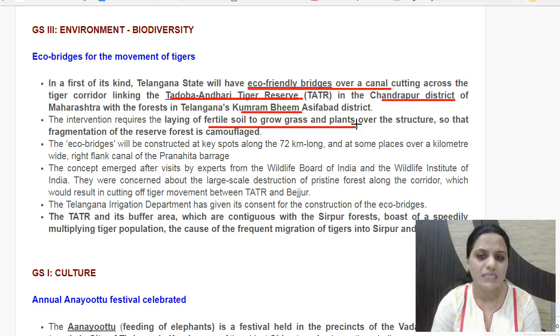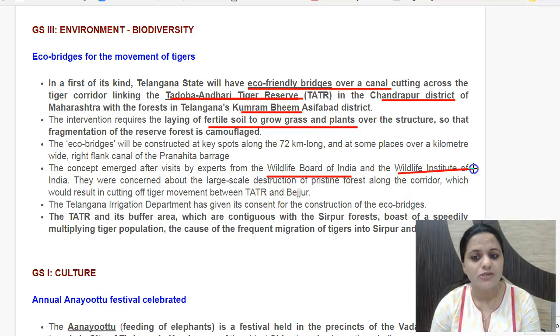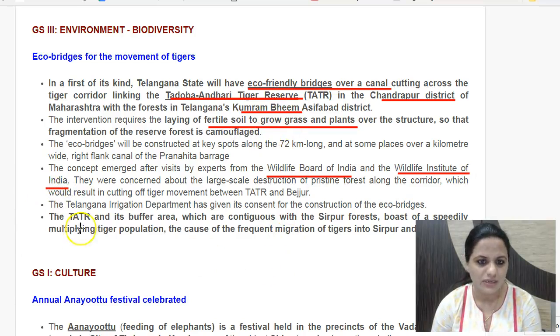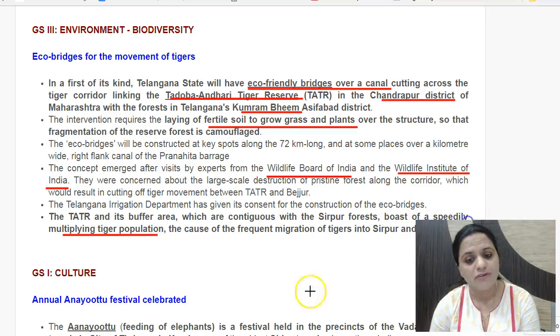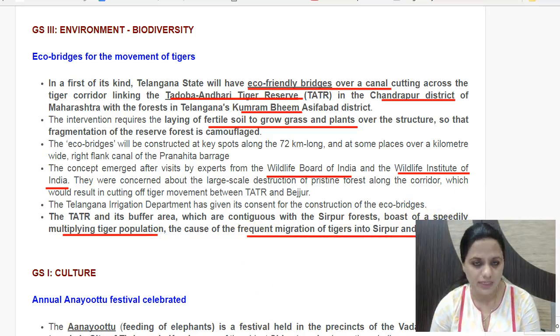So this connectivity has been provided as an initiative here, which was suggested by Wildlife Board of India experts themselves. Here you can see Wildlife Board of India and Wildlife Institute of India experts had visited this region and suggested this. So these will be eco-friendly bridges constructed over the canals. Even Tadoba Andhri Tiger Reserve actually has multiplication of tiger population taking place speedily. That is why there is frequent migration of these tigers to the adjoining region in Telangana, and this eco-friendly bridge would facilitate that.